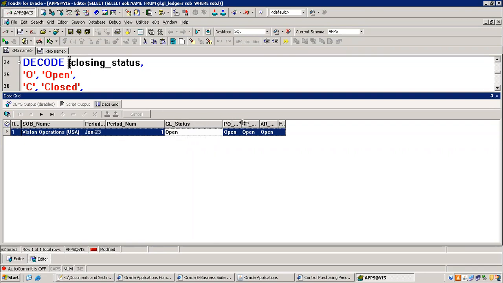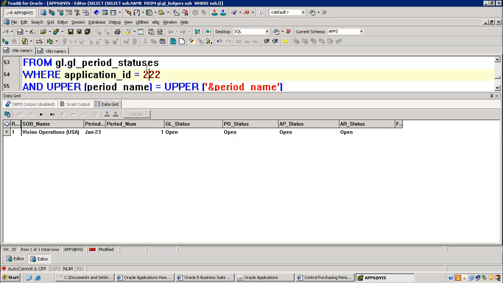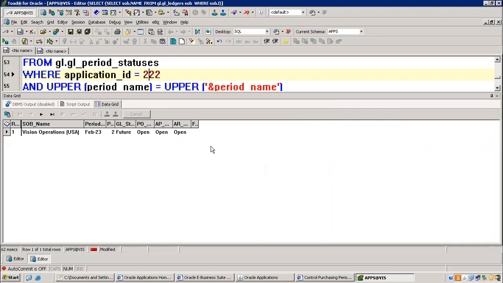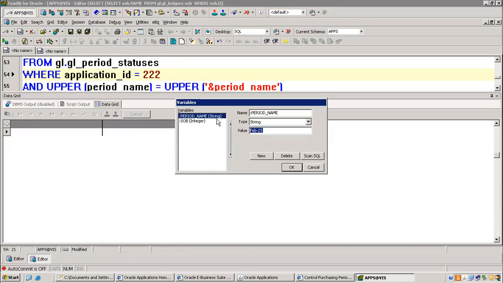module it is open. In case of purchase order, it's open already. AP, AR, everywhere it is open. So if you pass another date, for example February, let's see what it says. February is also open, but in case of GL, February is not open. It's saying future here. In the same way, check March.